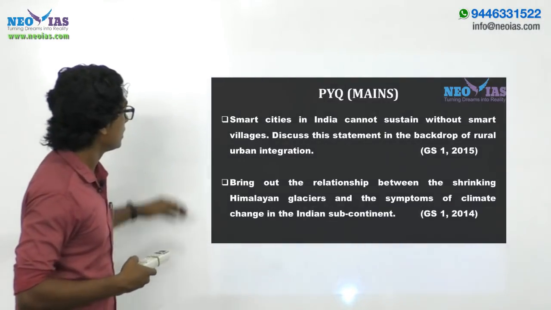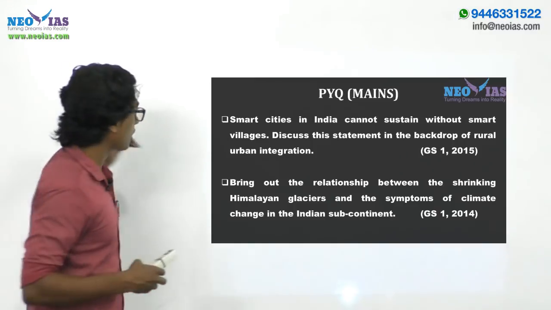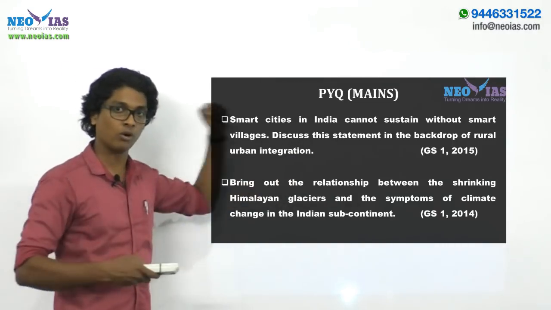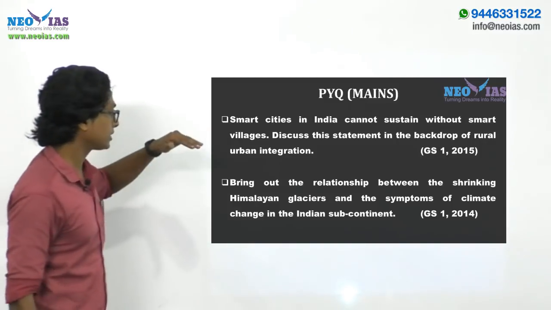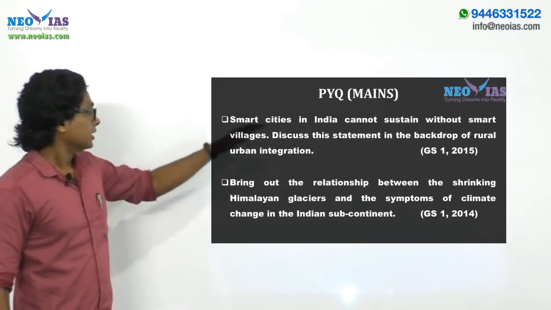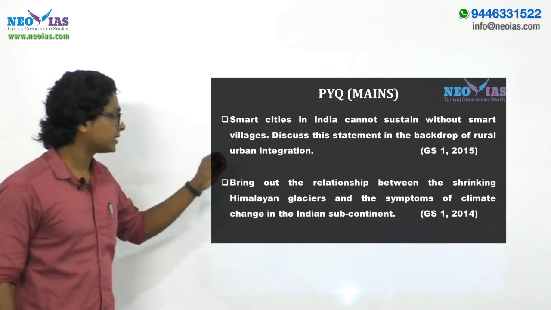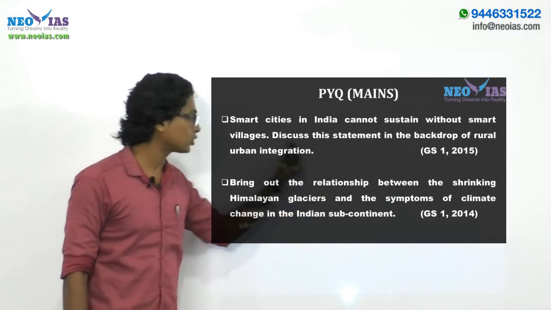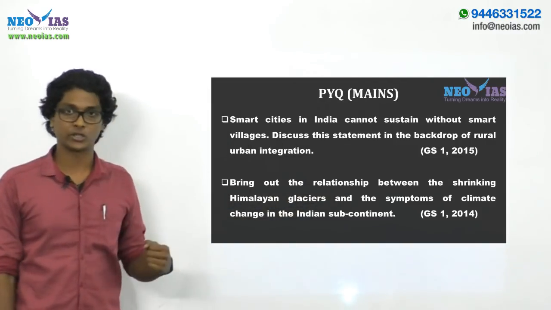Now let's see some of the previous year questions asked from all the GS papers which are related with chapter 5 of the Economic Survey. The first one, GS1 2015: Smart cities in India cannot sustain without smart villages. Discuss this statement in the backdrop of rural-urban integration, right?